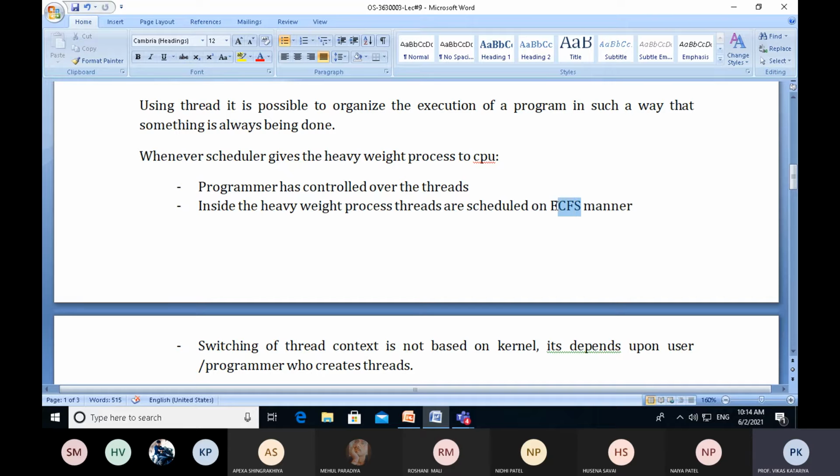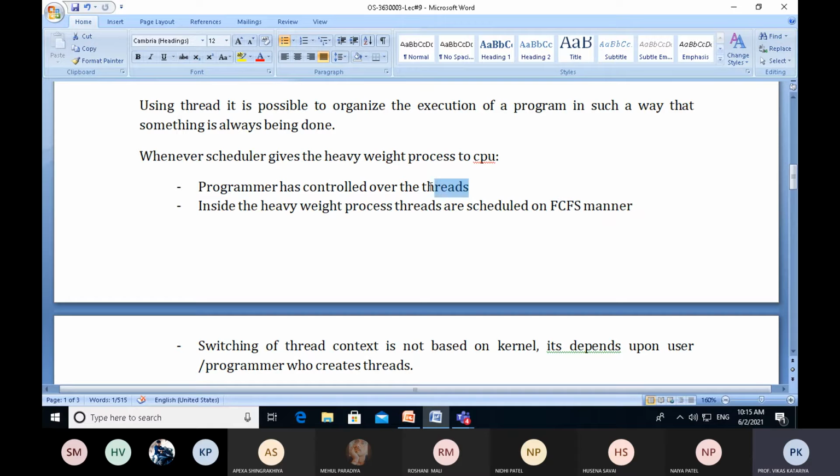Some scheduling policies are used by the operating system to schedule processes. FCFS is one of them. First come first serve, shortest job first, round robin, shortest remaining time next, and multilevel feedback queue are some scheduling algorithms which schedule a process. Currently the operating system is a multi-user operating system, so many users can interact with the operating system simultaneously, and each user can run more than one application or program.